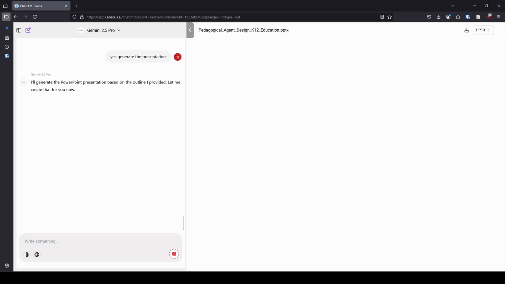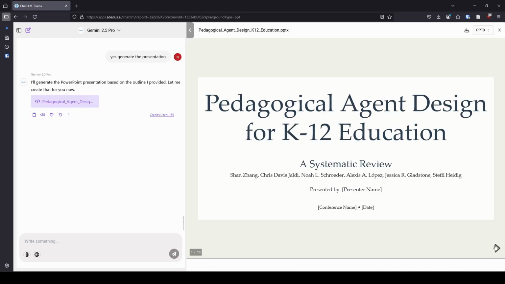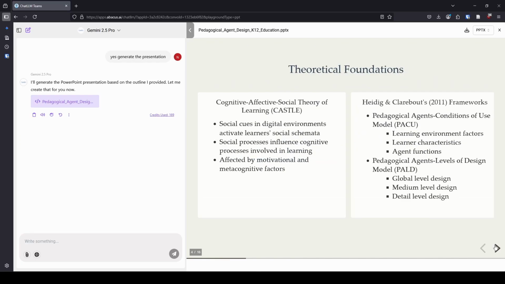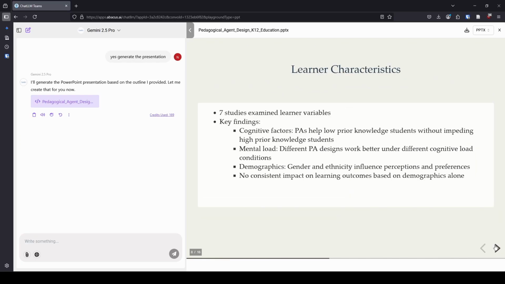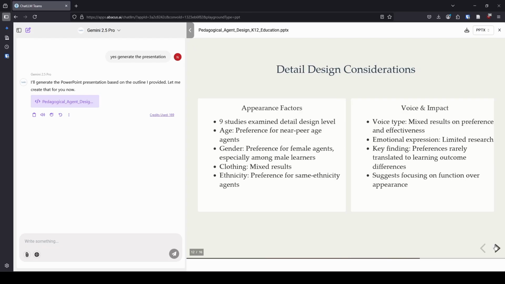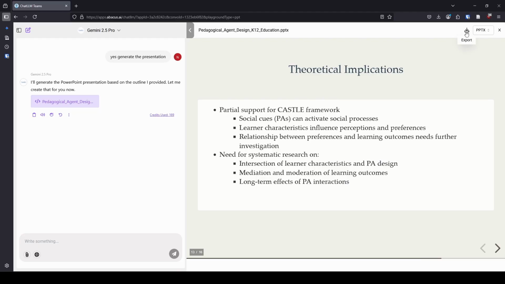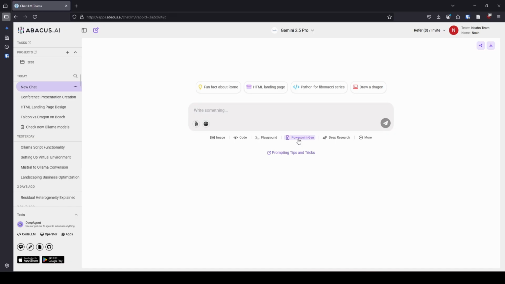All right, so now it has created our PowerPoint. It is still generating a little bit, but it has at least opened up this side panel for us. And in a moment, it will finish. See, just like that, all done. So we can scroll through here. And this design is actually better than it used to be. But that said, there are some things that I would personally change about the layout. I just don't love this template. But again, you can put in a custom template and it'll work for you. So if you want to download it, you just click on the download button up here at the top and it will do that for you. So that is the PowerPoint generation.